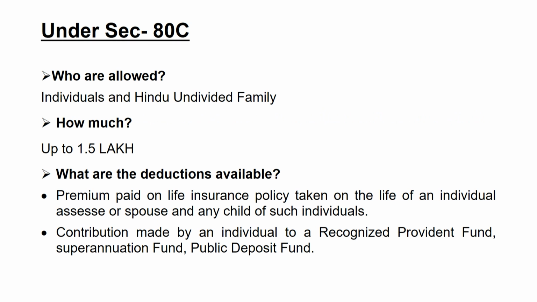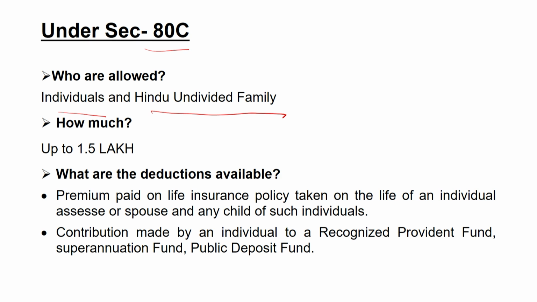So, the first section is Section 80C. 80C is a deduction that we had previously also discussed in the previous sessions of our lecture. It is allowed to the individual and the Hindu undivided family.